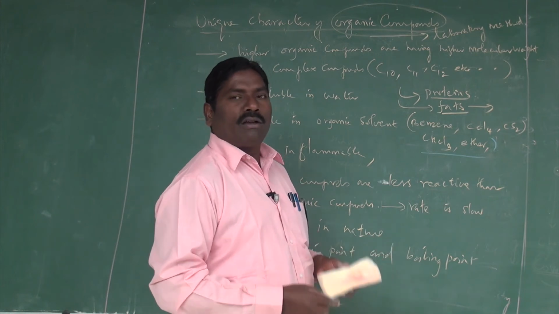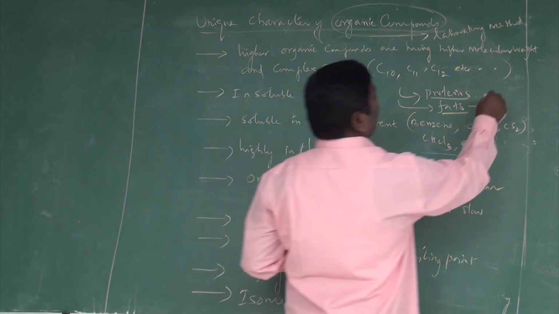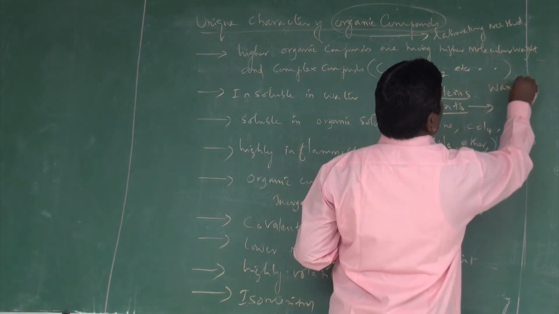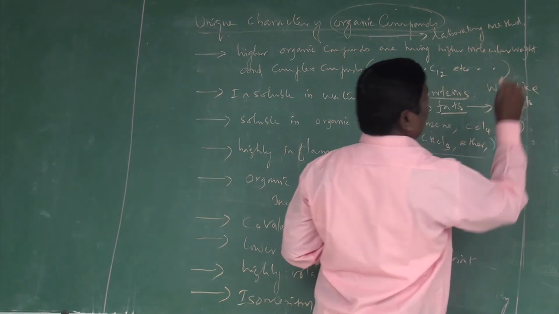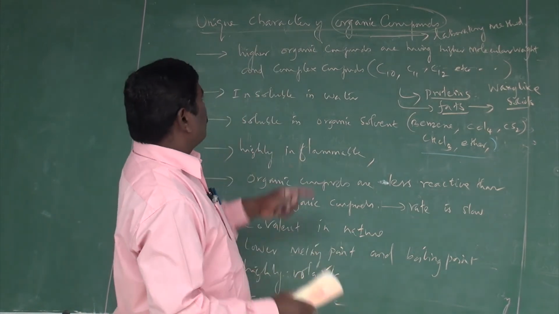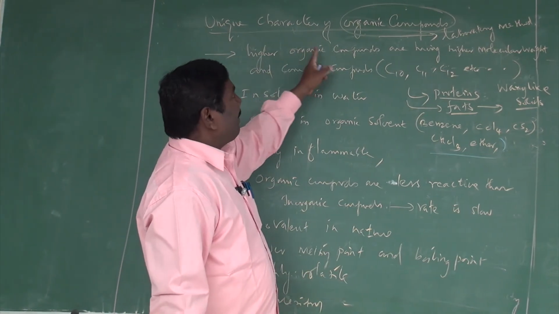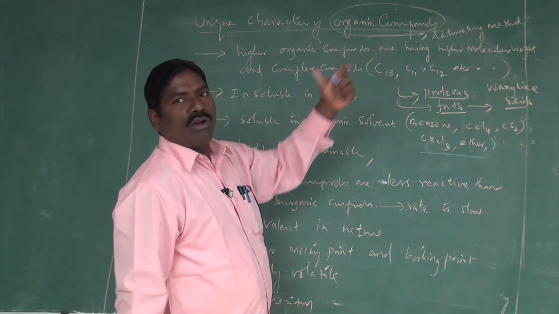That is why fat is in the form of waxy-like solids. What we are going to study here is that higher organic compounds have higher molecular weight.